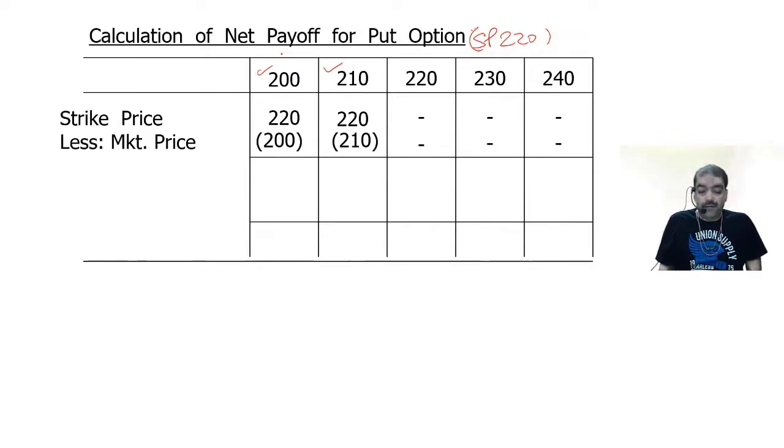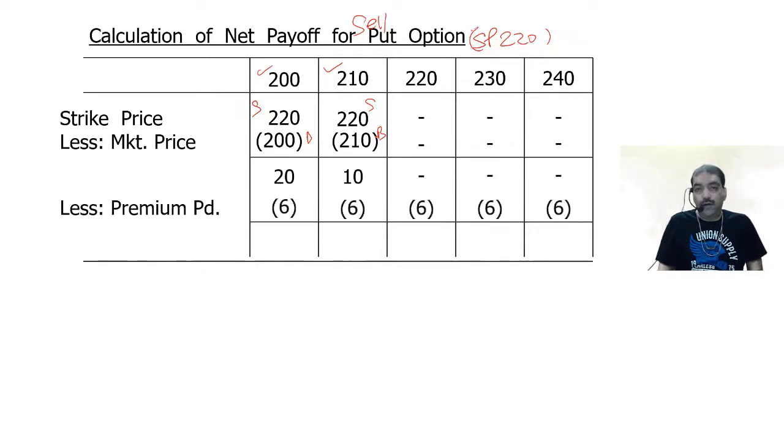220. What is the market price? 200 and 210. Now it is a put option. Put option means to sell. So I am selling at 220, buying at 200. Selling at 220, buying at 210. So when I sell at 220 and buy at 200 rupees, I am making a profit of 20. When I buy at 210 and sell at 220, I am making a profit of 10. Premium paid, all cases 6 rupees.